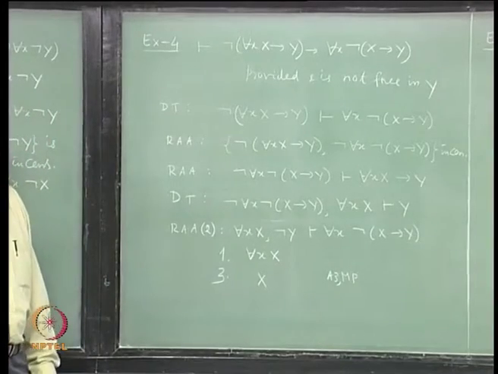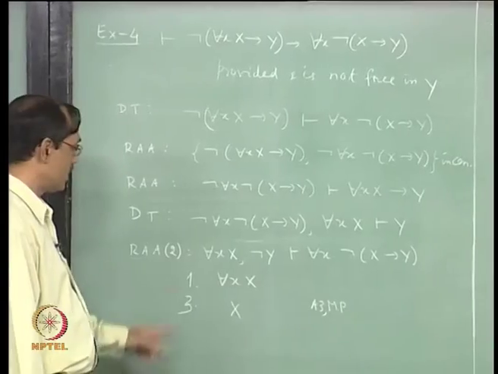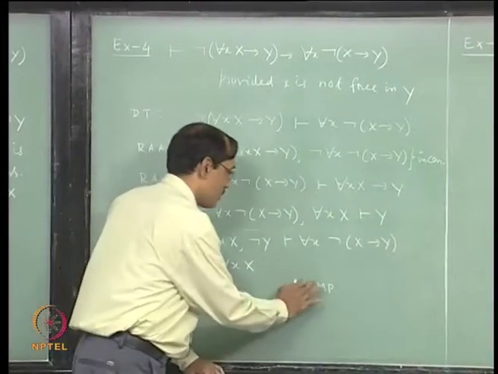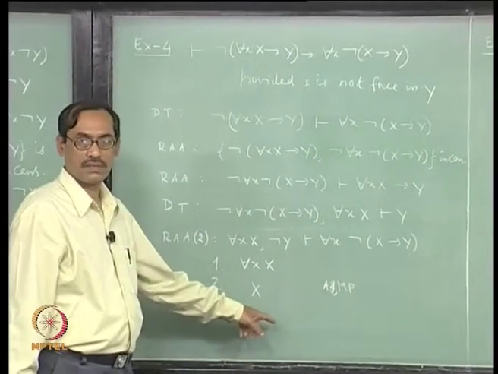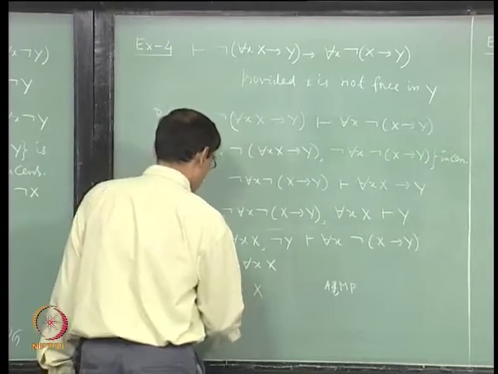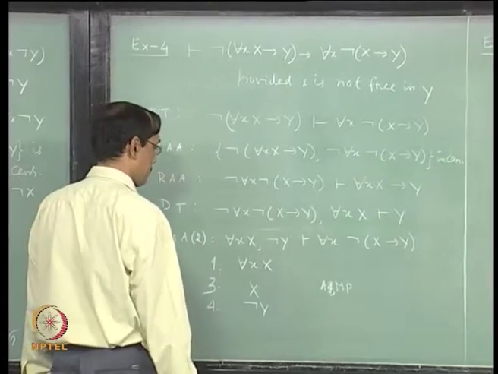Both will be used. Is that okay? The second line will be for each x, x implies x, that is your axiom 4. Then modus ponens on these two to get x. So, after you get x, you have not y, premise.